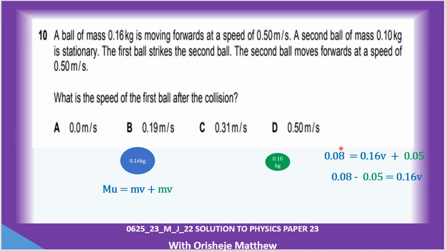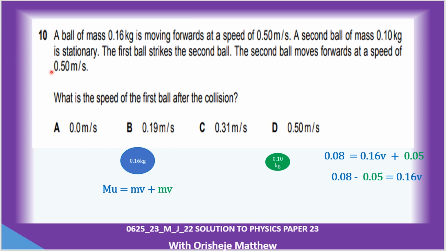How do I get 0.08? That is 0.18 times 0.5. Half of it. That is why I got 0.08. Okay. Then this one becomes what? The speed at which this one will zoom off. That is 0.16 times v plus. Then this one, the green ball, the mass is 0.1 kg.